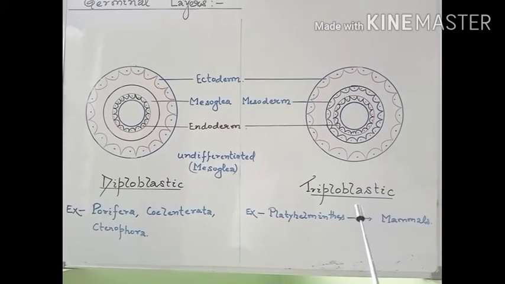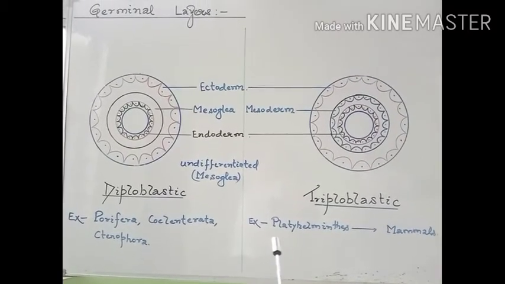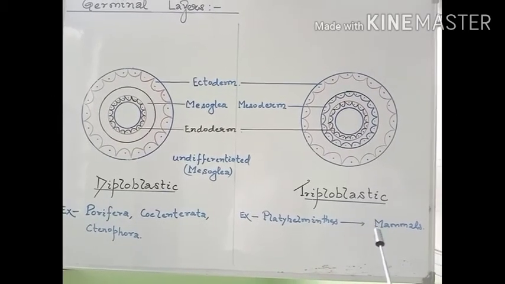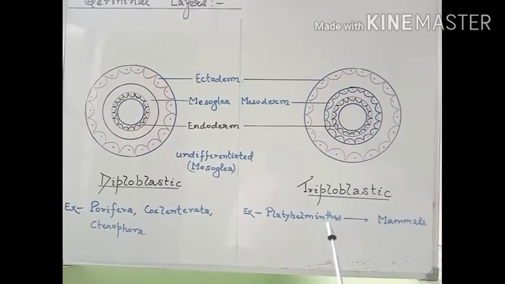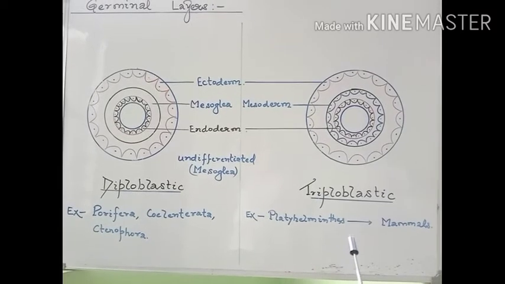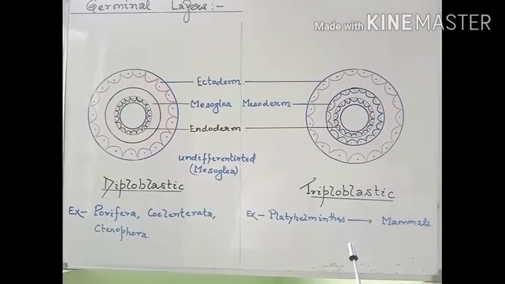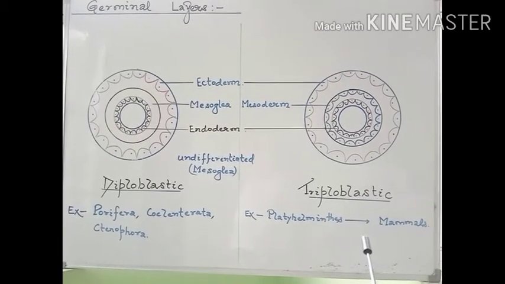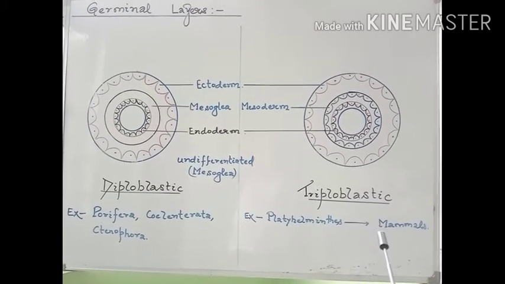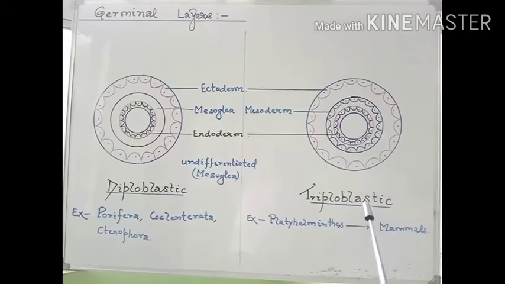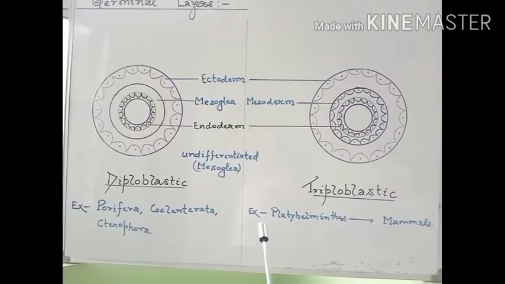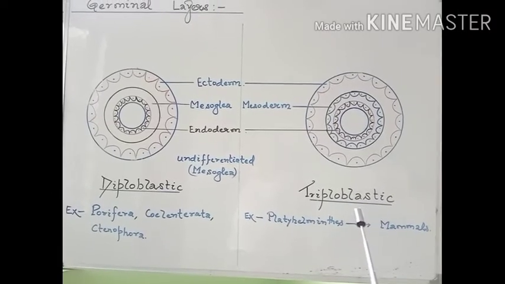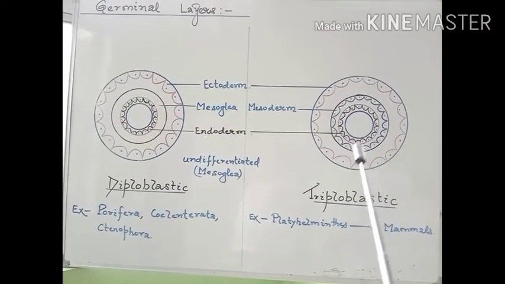For example, all the members of the platyhelminths, and from platyhelminths onwards, for example Aschelminths, Annelida, Arthropoda, Mollusca, Echinodermata, Hemichordata, Urochordata, then chordates, vertebrates. So all the members from platyhelminths onwards exhibit the triploblastic condition.